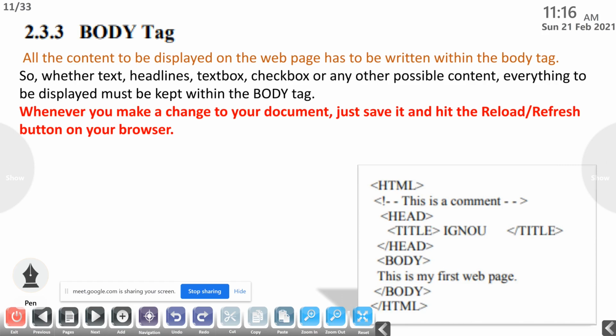And if we make some changes in the HTML page and want to reflect that in the browser window, whenever you make changes to your document, just save it and hit the reload or refresh button, the keyboard shortcut being F5 on your browser window. Only then will it reflect over there. Okay, that is the thing regarding the HTML page and the browser window.